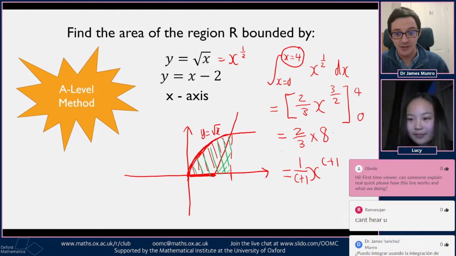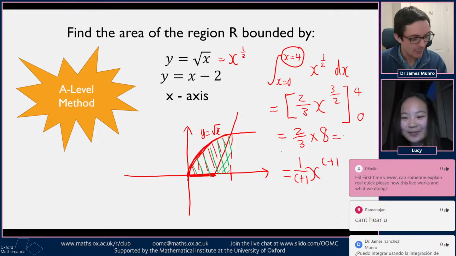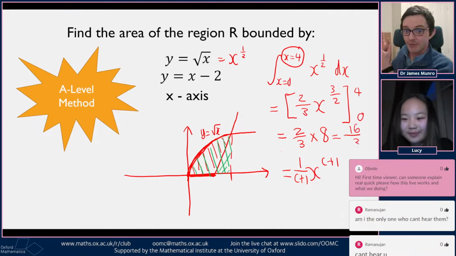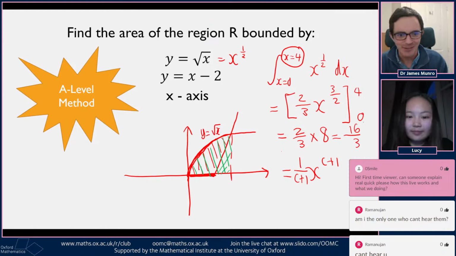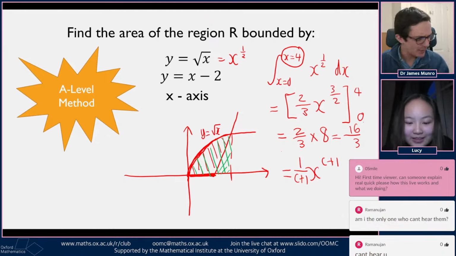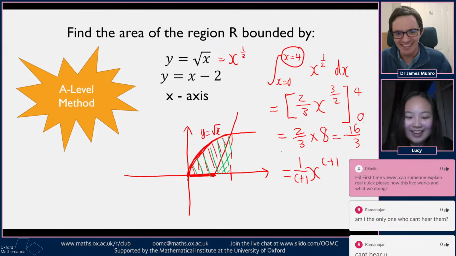Oh, hello. There's a first-time viewer in chat called Zero Smile. It says, can someone explain real quick how this live thing works? We're live. Welcome to the internet. We're doing maths. What we're doing, we're trying to integrate some function. We're trying to find this area with region R bounded by particular functions. Cool. Oh, people are replying in chat. I like it when people help out. Oh, someone can't hear us. I think it's okay. Most people have not said that in chat. Okay. Okay, how's it going?